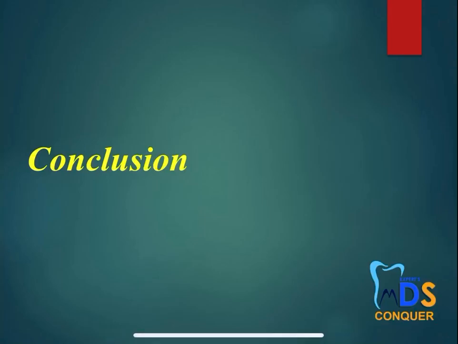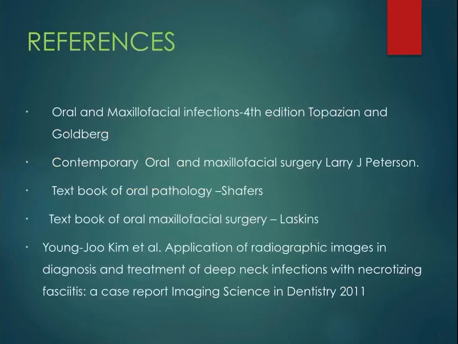So this is how you have to start the answer. In the middle part, you have to write the individual spaces, the primary and the secondary, with the individual boundaries, the contents, the source of infections and the clinical features wherever required. Then you have to go for the peritonsillar abscess or quinsy. Then you have to write the management part, incision and drainage, and later you have to write the Ludwig's angina. It's very important, and then the basic principles of the treatment followed by conclusion and references.